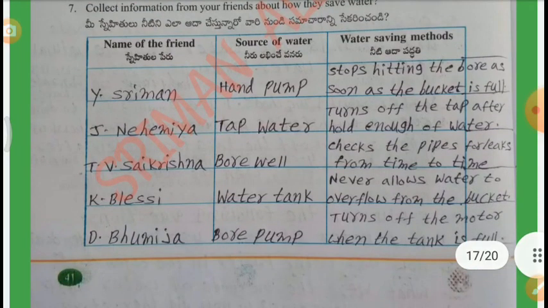Seventh one, collect information from your friends about how they save water. Name of the friend, source of the water, water saving methods. Sriman, hand pump, stops hitting the bore as soon as the bucket is full. Nehemiah, tap water, turns off the tap after getting enough water.